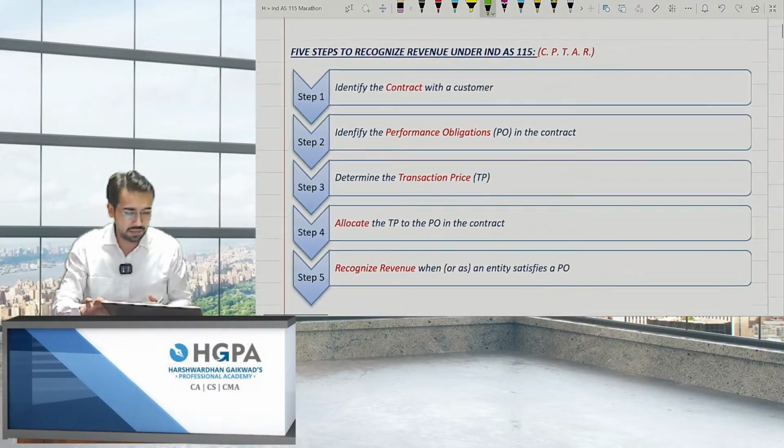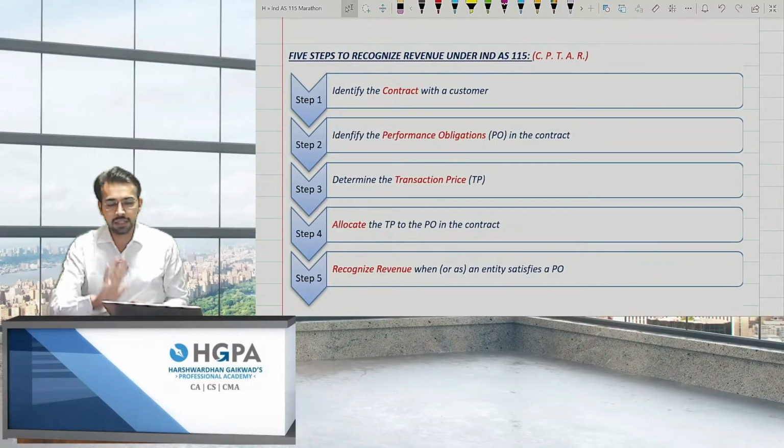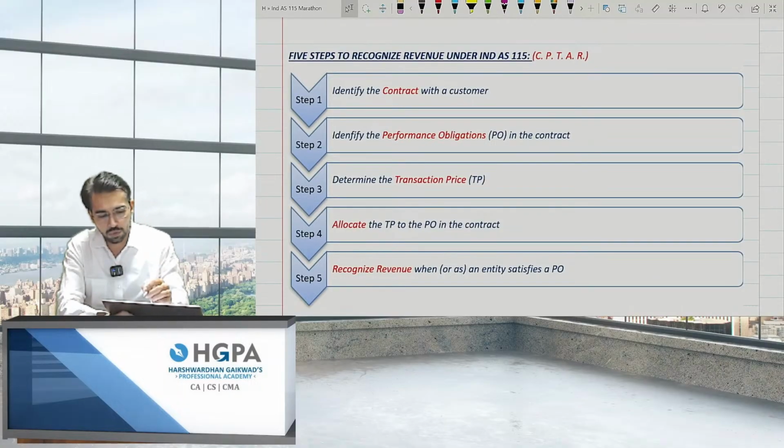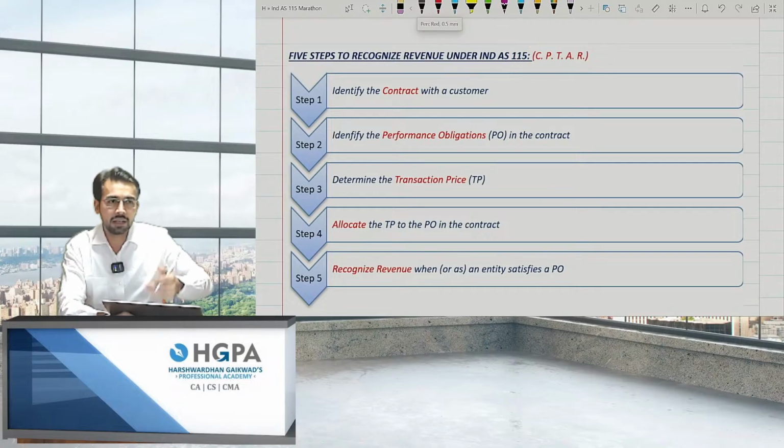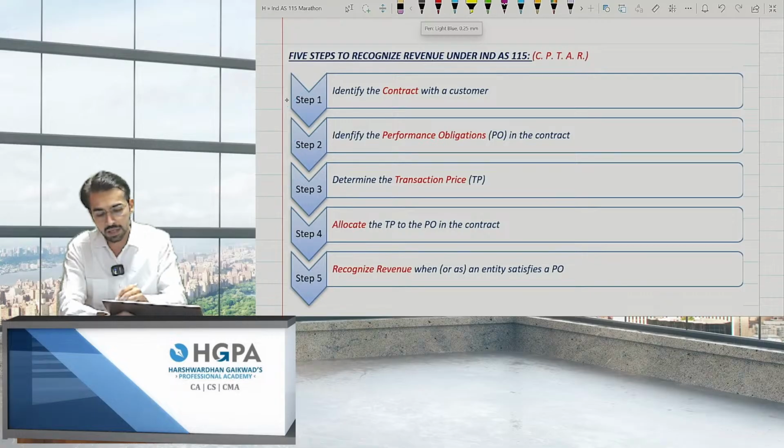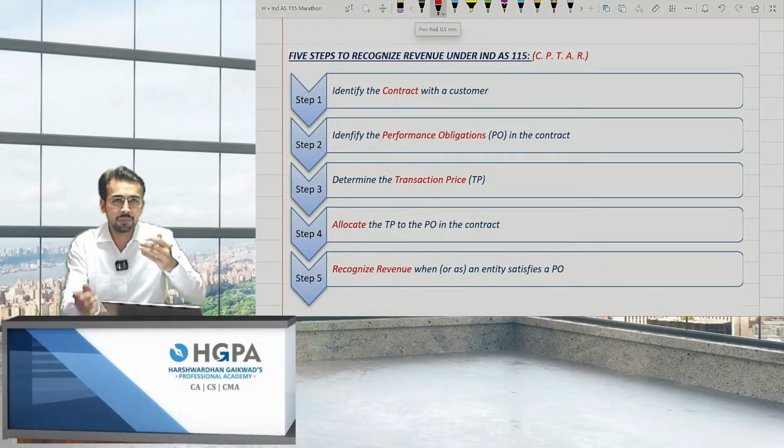Now we'll start with this IND AS. Basically there are five steps to recognize revenue under IND AS 115, and that is CPTAR. The entire IND AS covers only these 5 points, and these 5 points will be discussed again in detail. What I have done is I have discussed the first point, and then I have again given the summary. Again the second point, again the summary. Third point, again the summary along with the questions. So that it will be a cumulative approach, and you will get point after point.